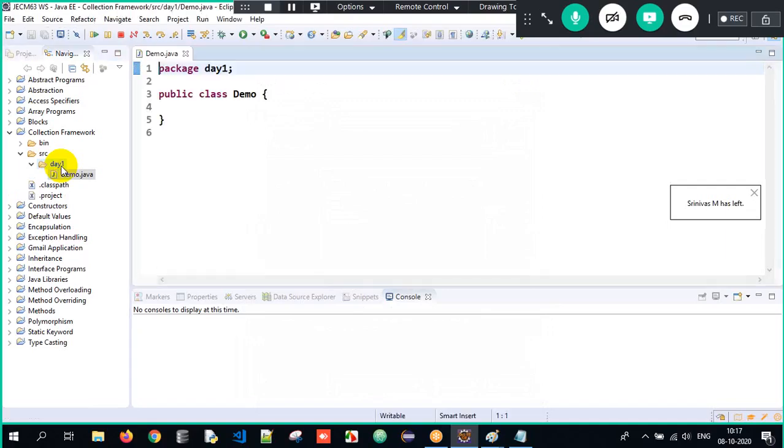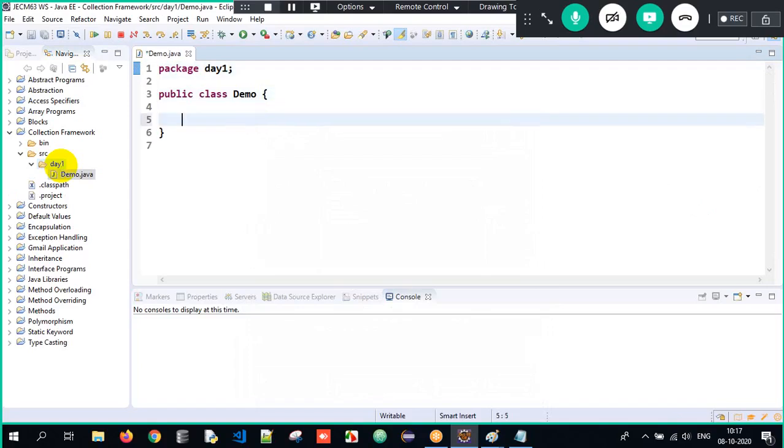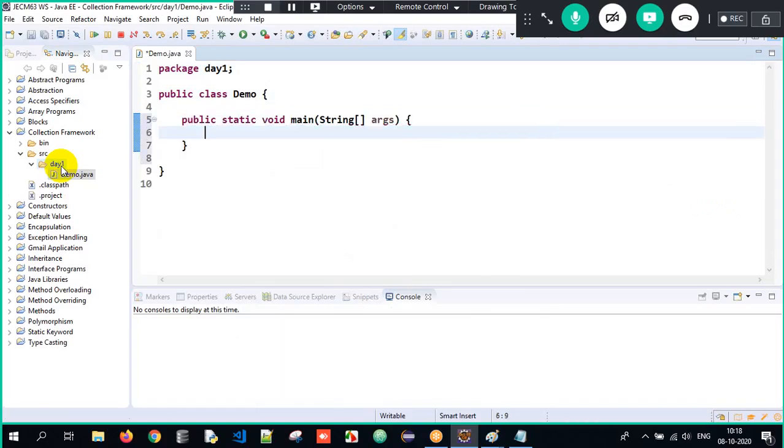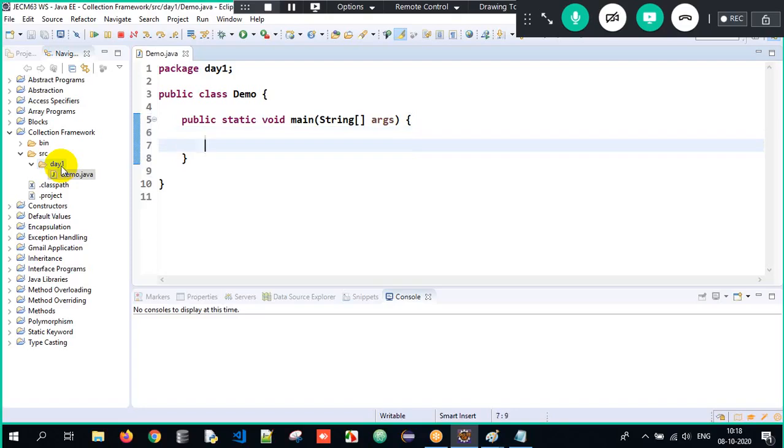The execution will always start from the main method, so I will also have my main method here. Now what am I going to do? It's very simple, I'm just going to keep it very simple. I will create an object of ArrayList: ArrayList l equals new ArrayList. ArrayList is a predefined class. If it's a class, I can create an object easily.